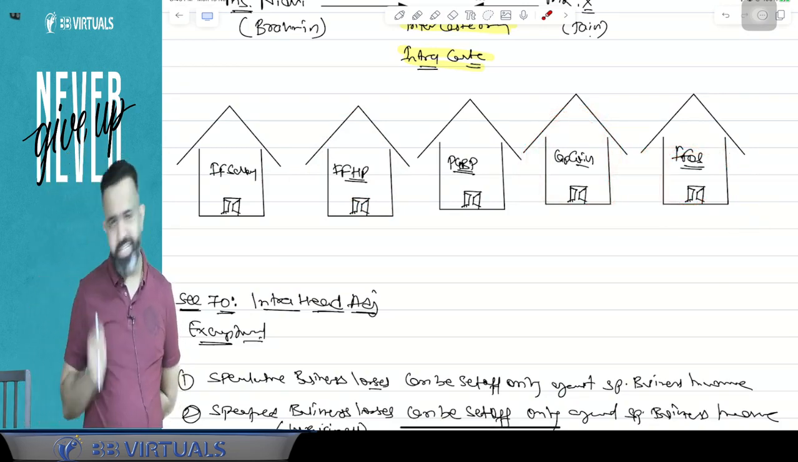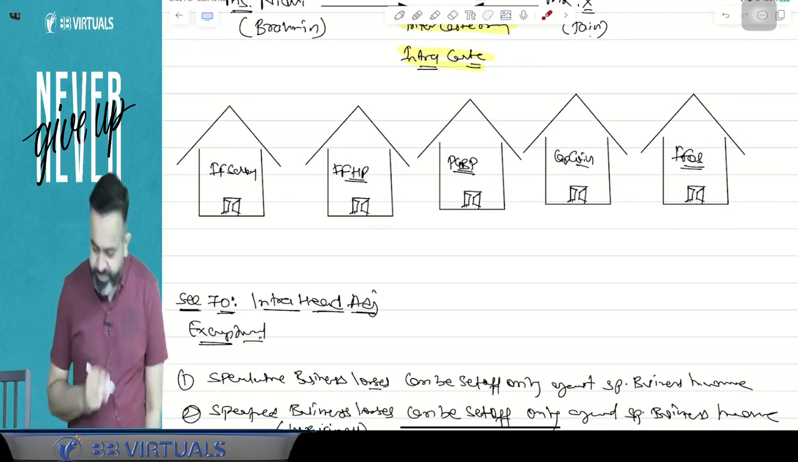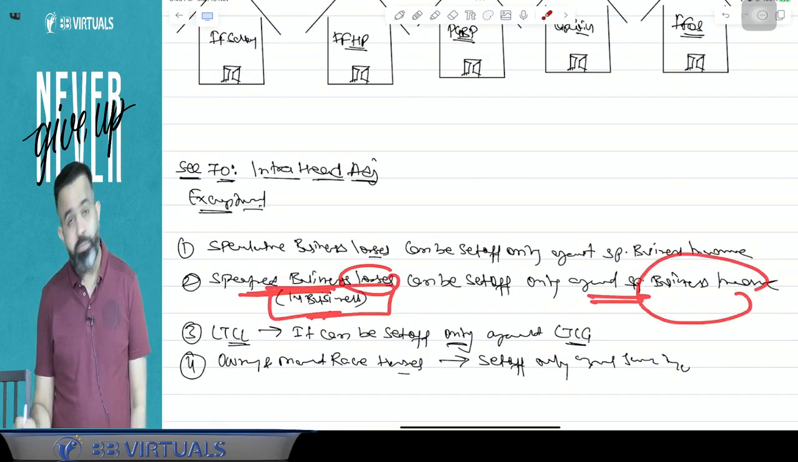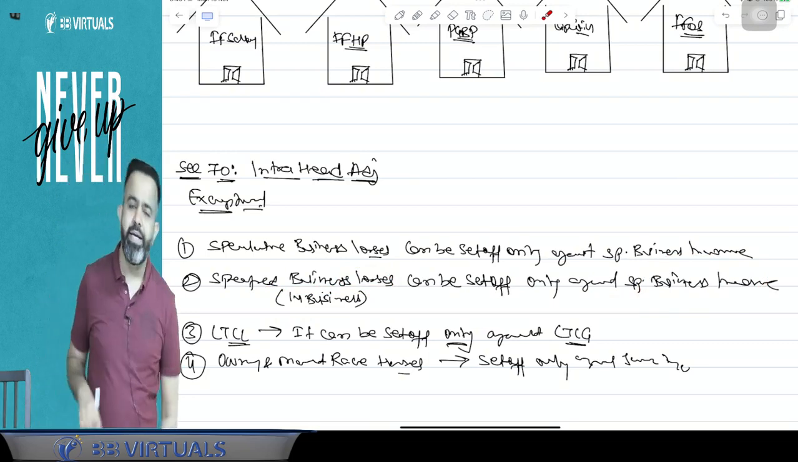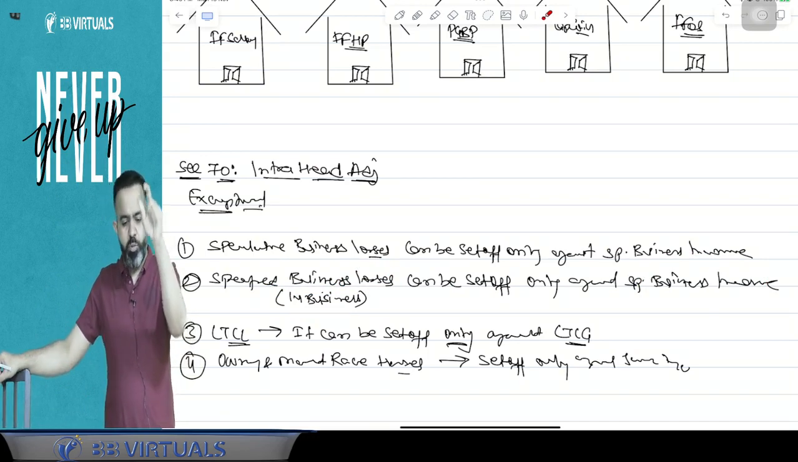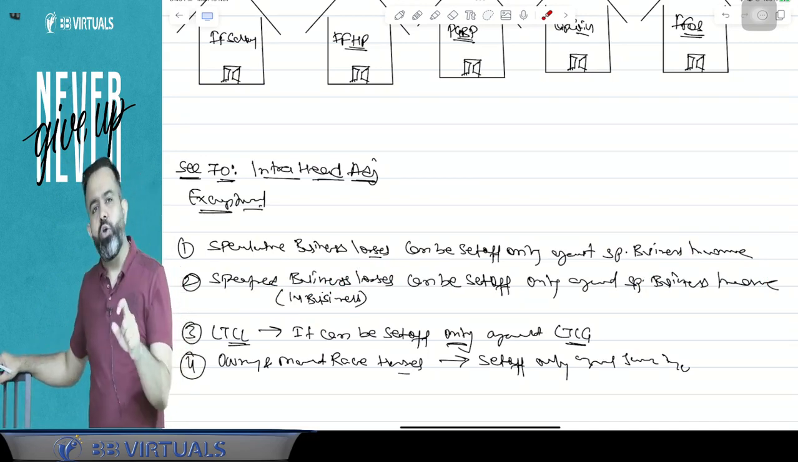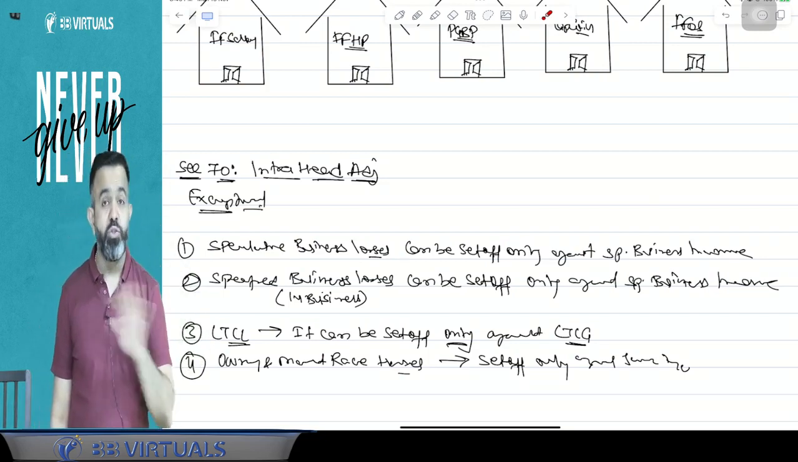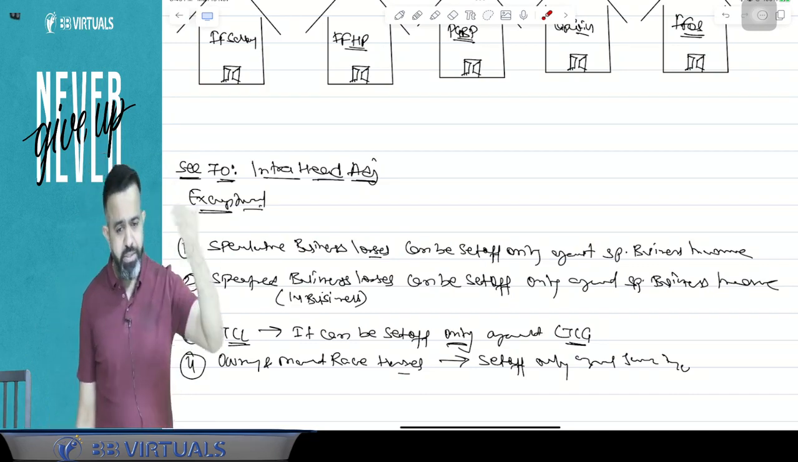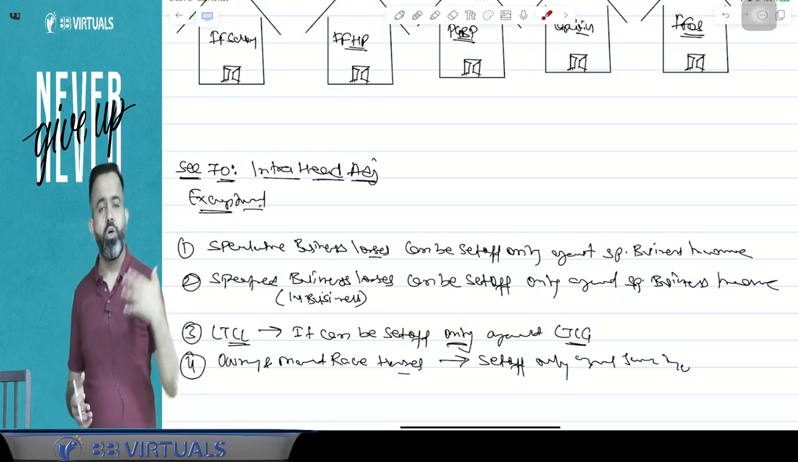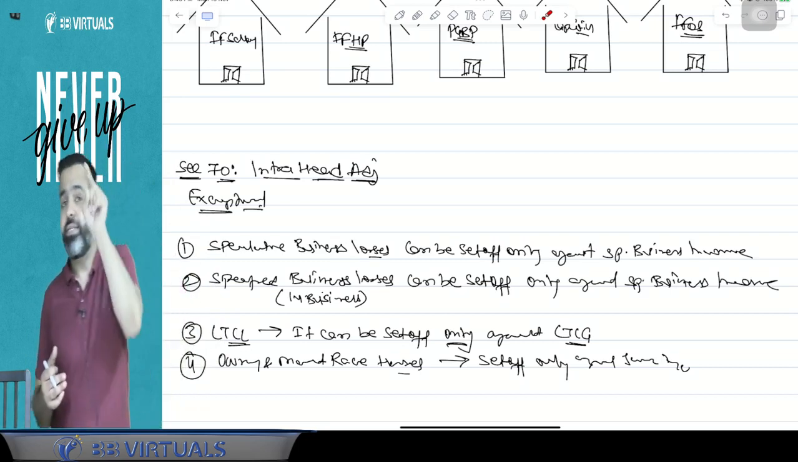But guys, there are 4 exceptional cases. First exceptional case: if there is a specified business loss, meaning those 14 businesses, then it can be set off only against specified business income. I can take an example. Suppose there was a hotel business loss, a hotel of 2-star or above, a specified business. Can the hotel business loss be set off against coaching class business profit or not? Answer is no, it's not allowed. Hotel business loss cannot be set off against coaching class profit, because a specified business loss can be set off only against specified business income.